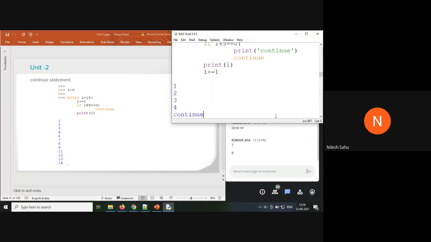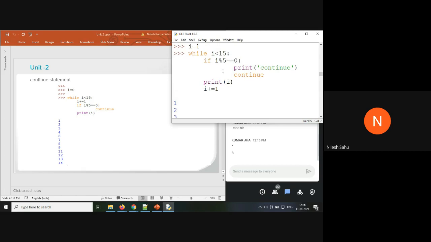After printing 1, 2, 3, 4, it is going to be in an infinite loop. Why? Because after continue it is going to execute the next iteration. Again in the next iteration the value of i is 5 only, and it is going to repeat again and again.